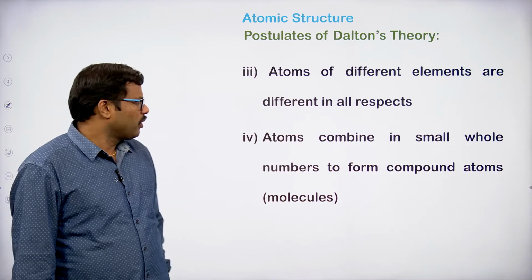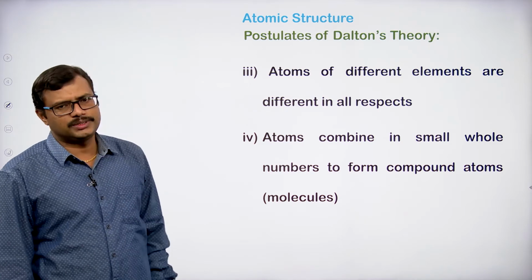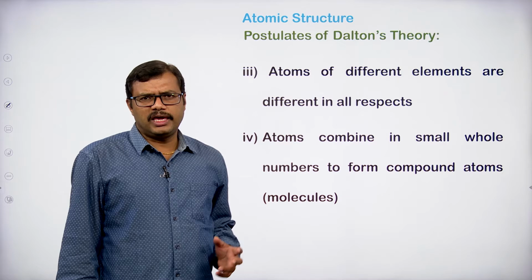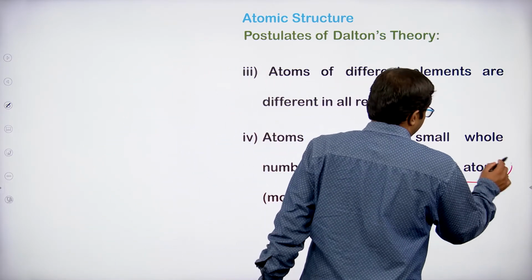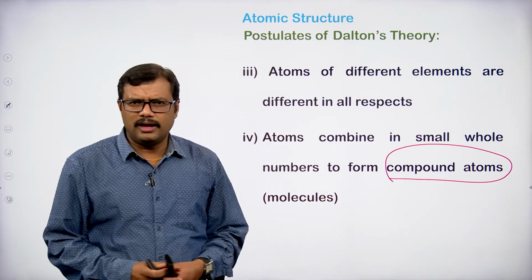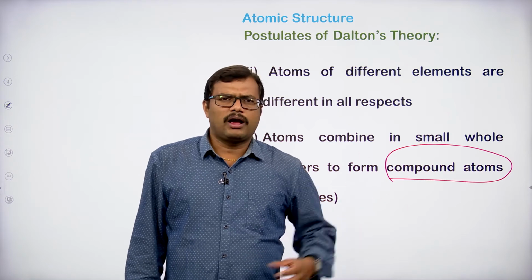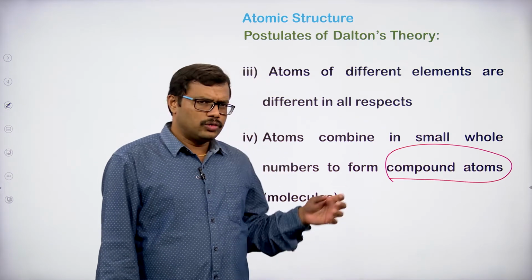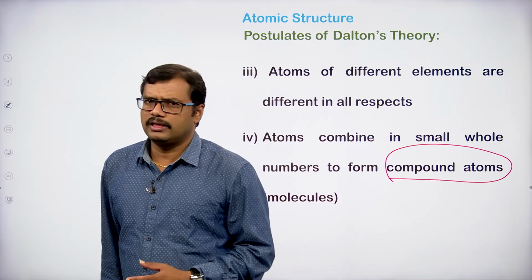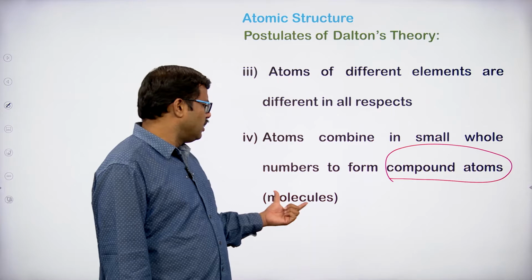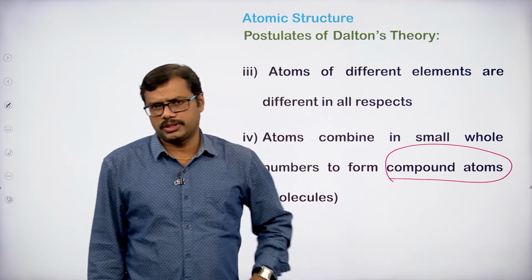Atoms combine in small whole numbers to form compound atoms. So here, instead of saying molecule, Dalton proposed the name compound atoms. Nowadays we are calling them molecules, like water molecule. How is the water molecule obtained? Hydrogen and oxygen react together. At that time he called the molecule compound atoms. Of course it was ruled out after the other scientists did not agree with it, and now we call them molecules or compounds, but not compound atoms.